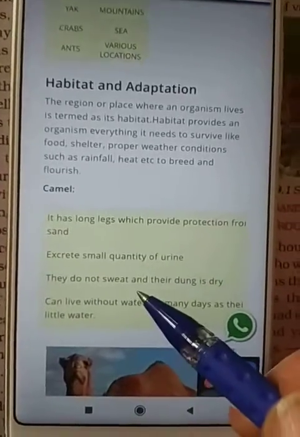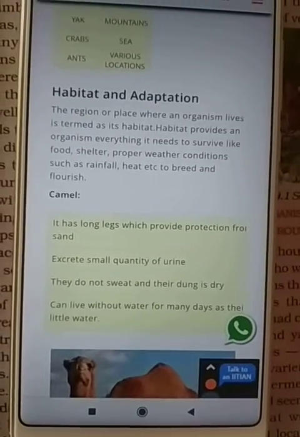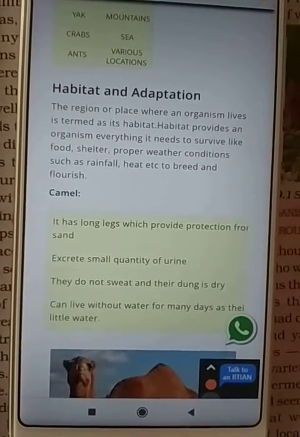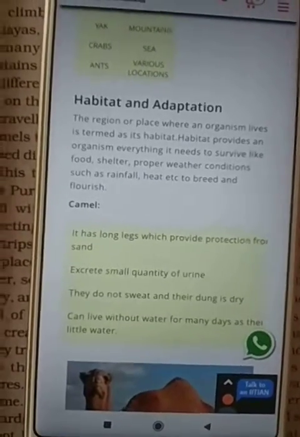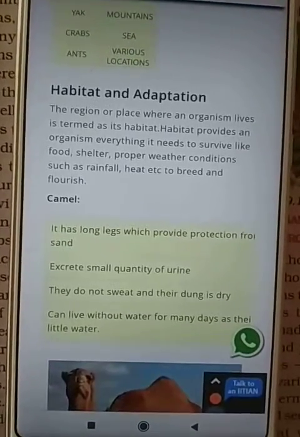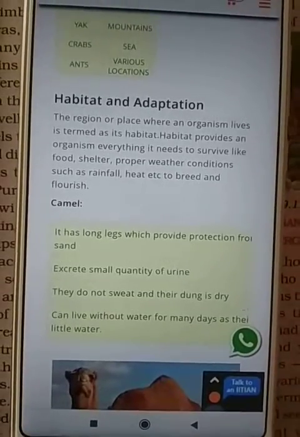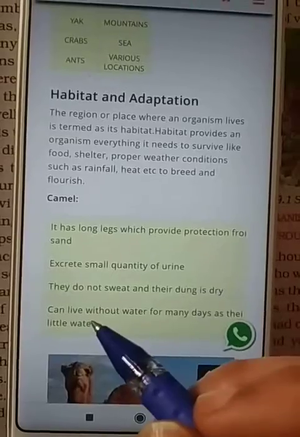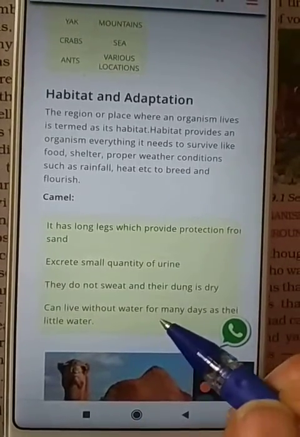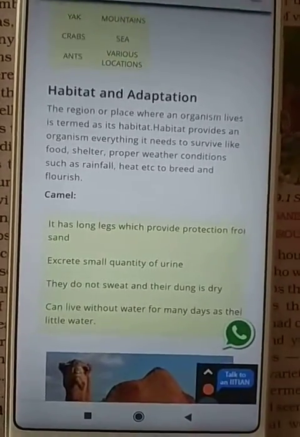They do not sweat and their dung is dry. If they sweated more, there would be water shortage, so they do not sweat. They can live without water for many days as only a little water is required.